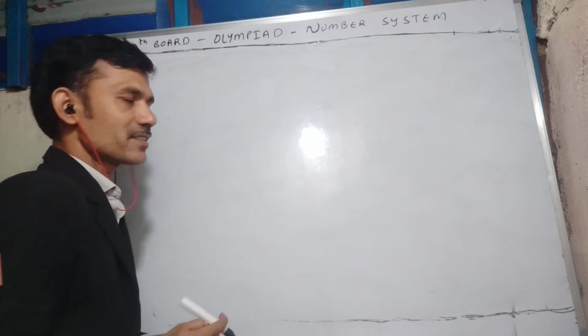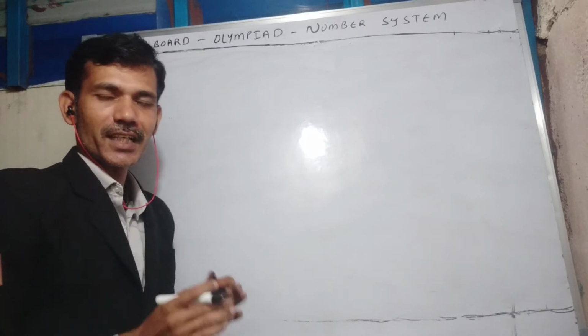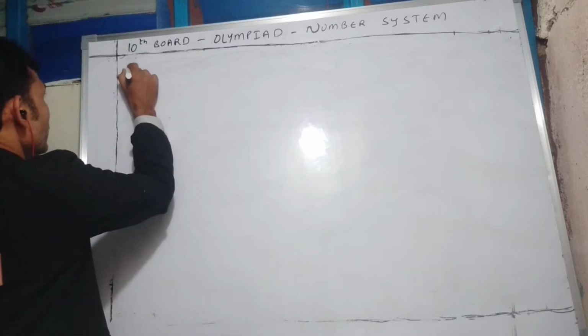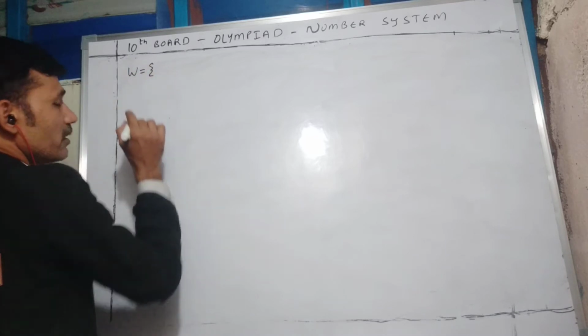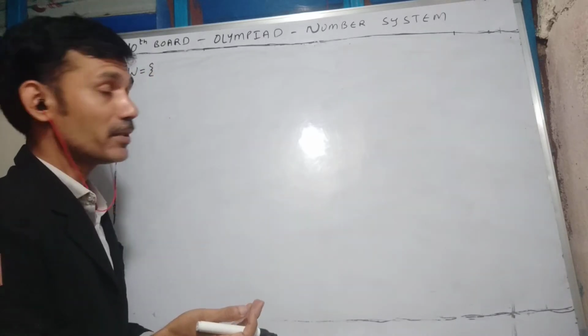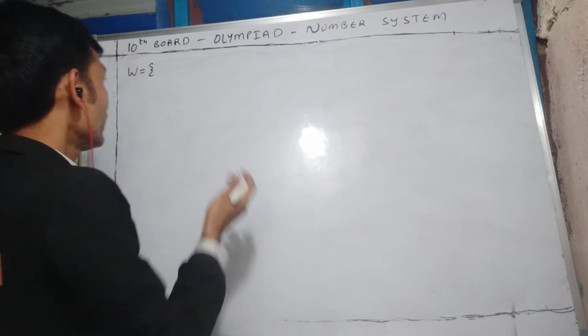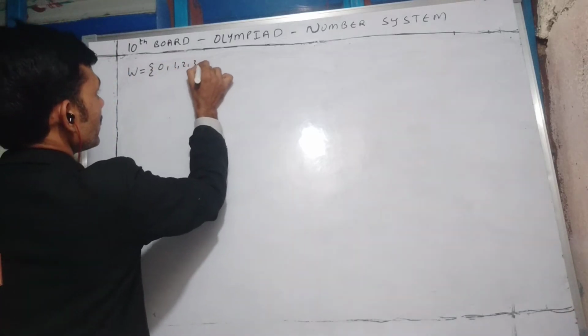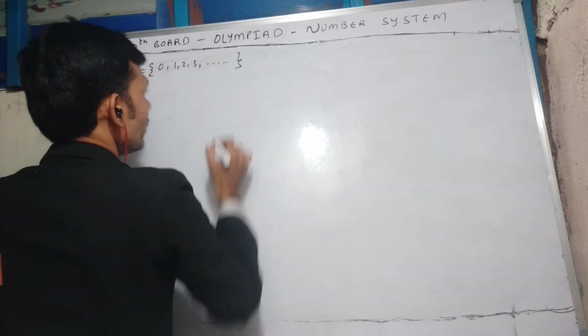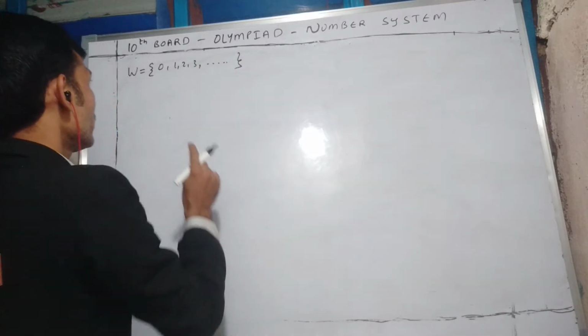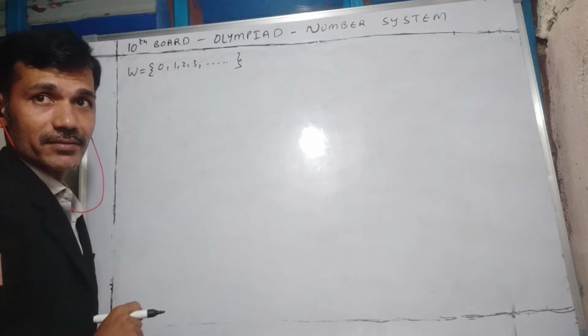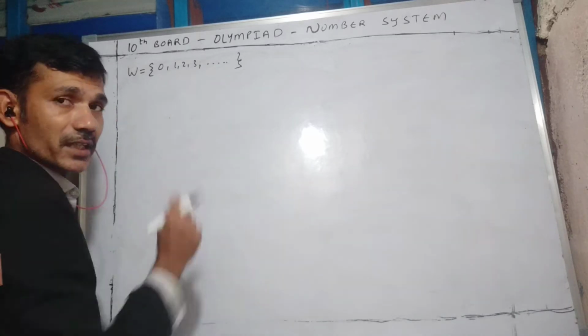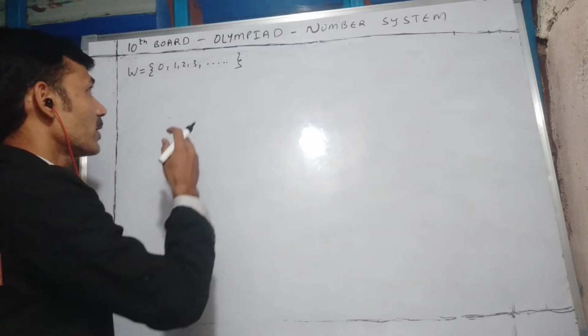Okay. A set is a collection of well-defined objects. Well-defined means we will be able to identify whether an element is there in the set or not. See, counting numbers like 1, 2, 3, and so on. We can represent the set with a capital letter W. It contains counting numbers 1, 2, 3, and so on.